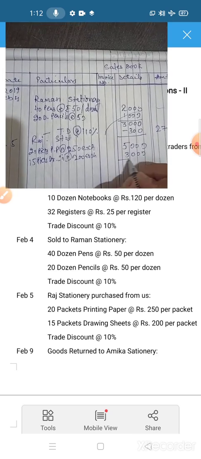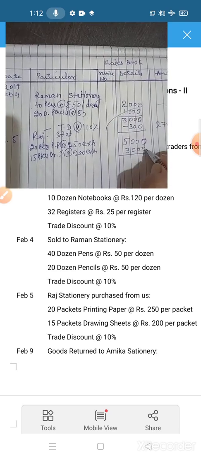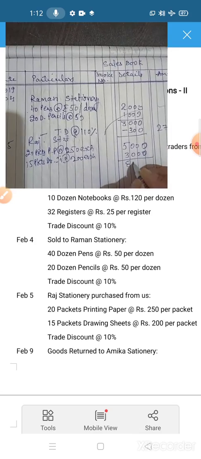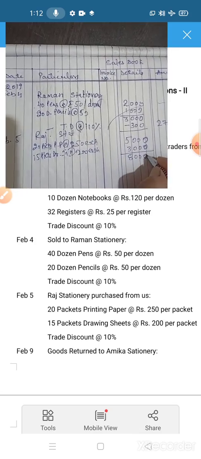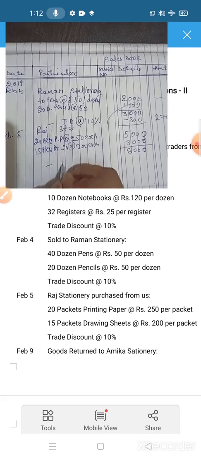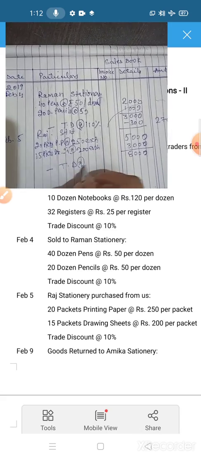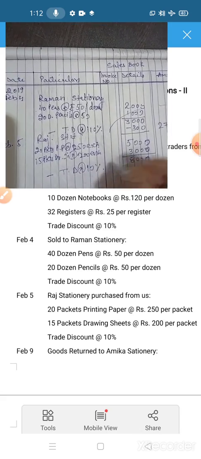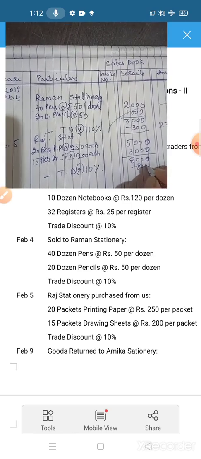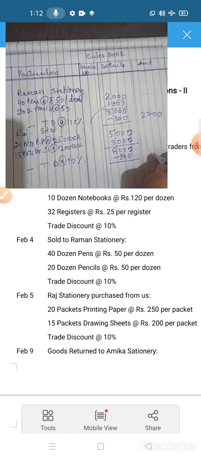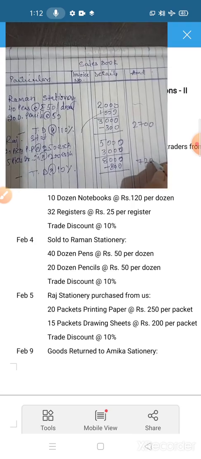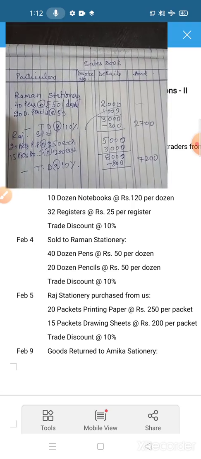Now add it, 8000, and you have to charge the discount also. So trade discount at the rate of 10% is given. So it is 800. Now subtracting 800, the answer is 7200. Okay.